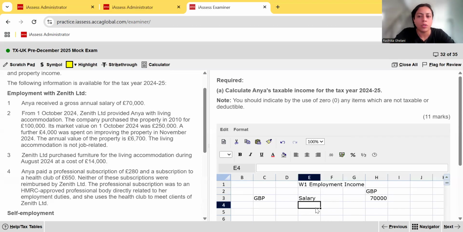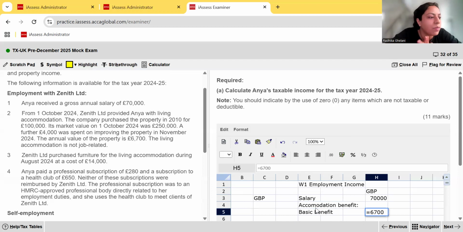Then the next note, number 2, was accommodation benefit. But we're going to have two benefits there. The basic benefit is going to be the annual value given to us, but this property was not available for the entire year. It was only given to her from October, so she's only going to be assessed on it from October to end of March. If you count those, that's 6 months, like we already counted. So times 6/12 is her basic benefit. Let's put that in the working middle column. Okay, so we can total that.